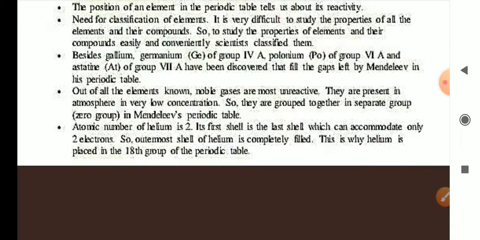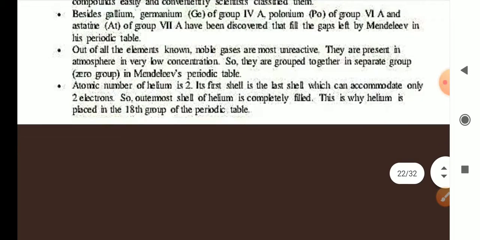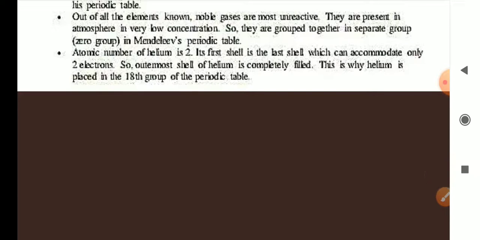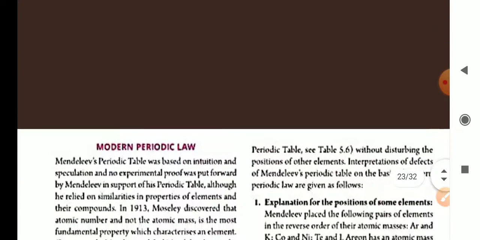Besides gallium, germanium of group 4A, polonium of group 6A, and astatine of group 7A have been discovered that fill the gaps left by Mendeleev in his periodic table. Out of all the elements known, noble gases are the most unreactive. They are present in the atmosphere in very low concentration, so they are grouped together in a separate group in Mendeleev's periodic table. The atomic number of helium is 2. Its first shell is the last shell, which can accommodate only 2 electrons. So the outermost shell of helium is completely filled. That is why helium is placed in the 18th group of the periodic table.